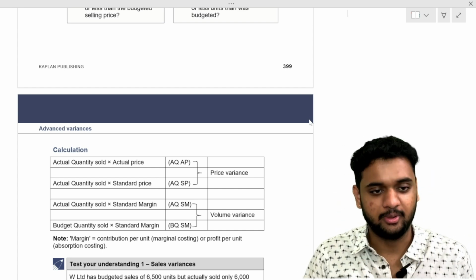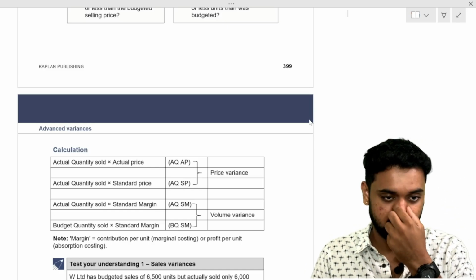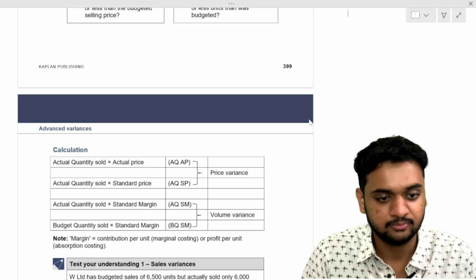Go through all three questions: material variance, labor variance, variable overhead variance. Because you know it now, you will forget it in the next one day. But if you go through it now, you will remember it better.